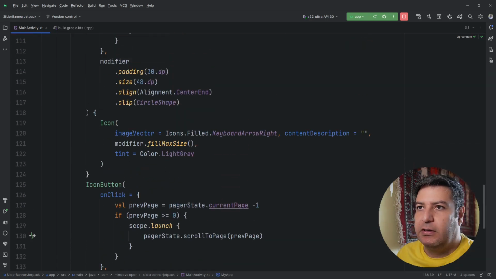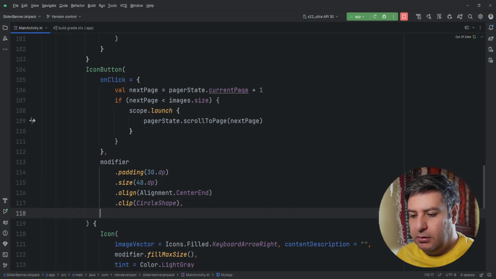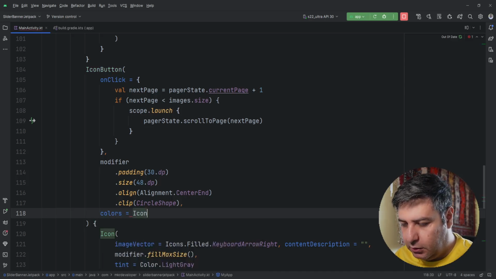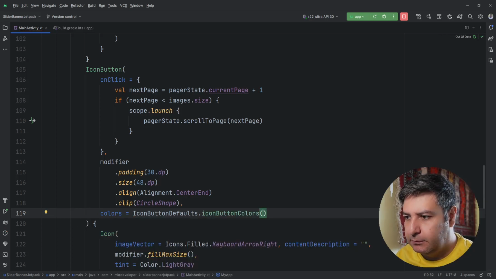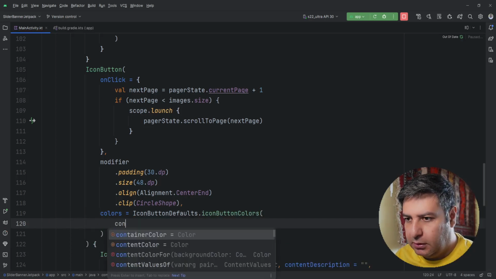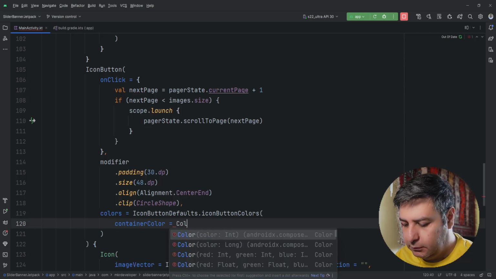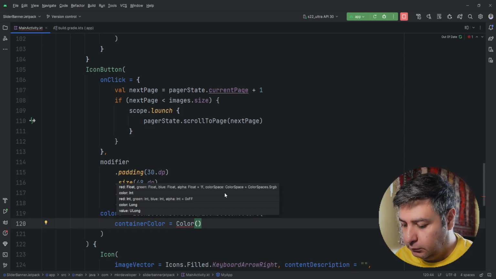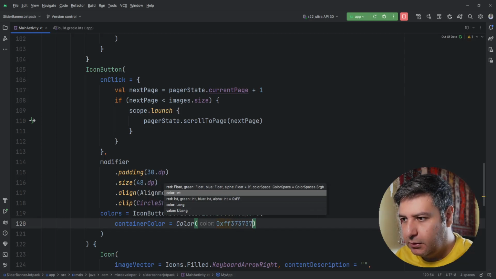After this modifier inside this icon button, after the modifier, we need the colors equal to icon button defaults dot icon button colors, and here container color equals to color 0x ff 37 37 37.